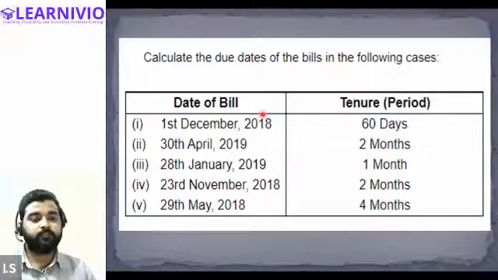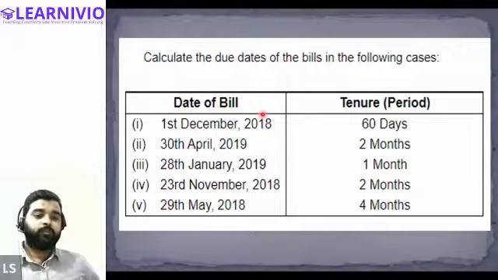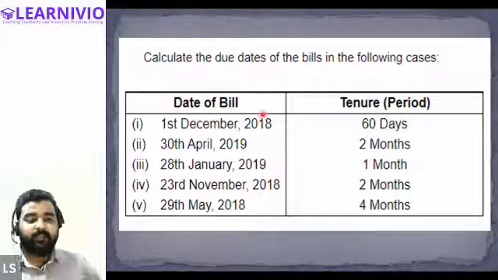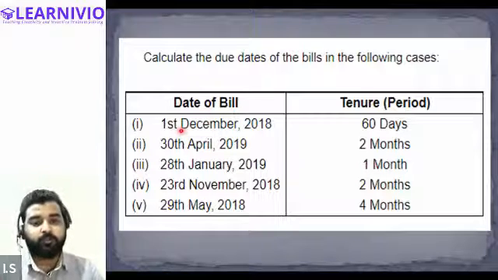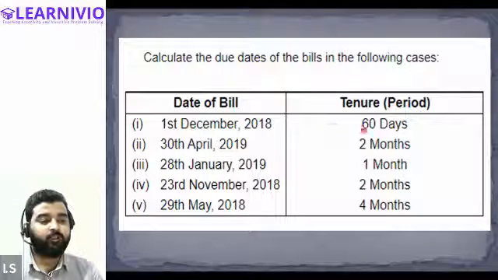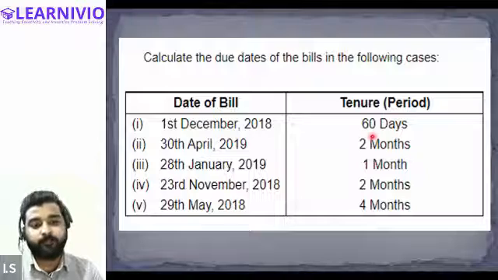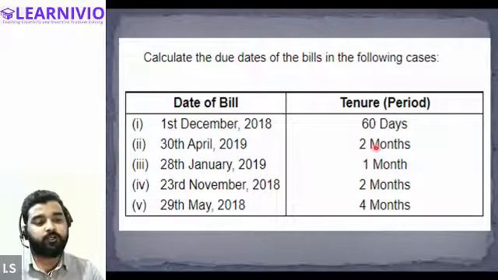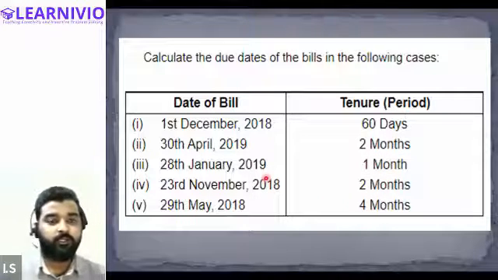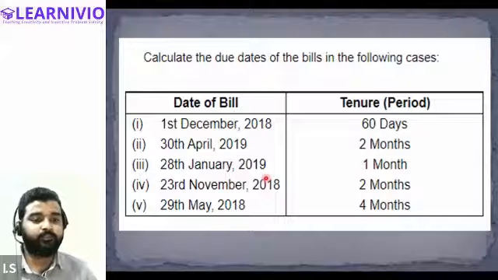So let's do a few more questions based on the calculation of the due date. Let's start with this. These are the different dates of bills. The first bill has been drawn on the 1st December 2018, and the tenure of this particular bill is 60 days. For the second bill, the credit period is 2 months, then 1, then 2, and then 4. You need to calculate the due date. You need to find the due dates of these bills.